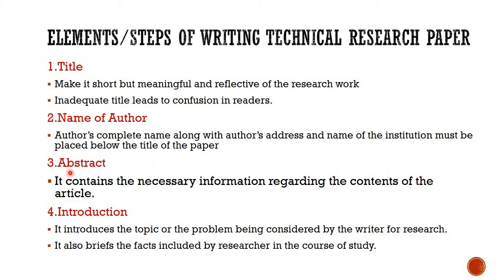Then third is abstract. I have already given you the difference between abstract and summary. You represent an abstract which contains the necessary information regarding the contents of the article. So it is a shortened form, where you tell about the work you are going to carry out, and what kind of things you are going to get if you read the whole research paper.